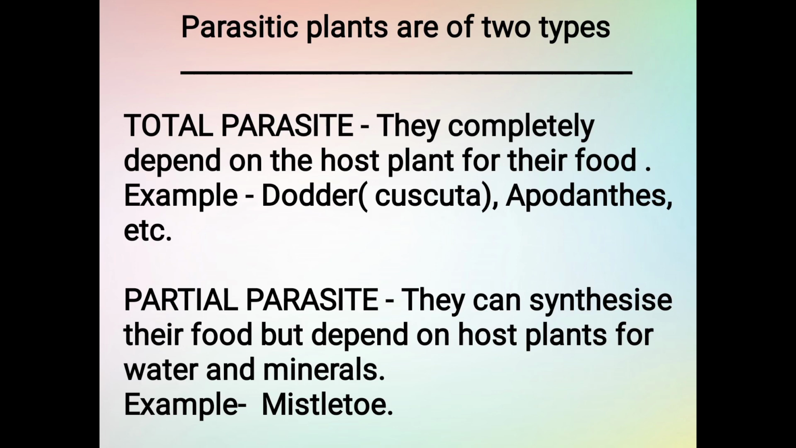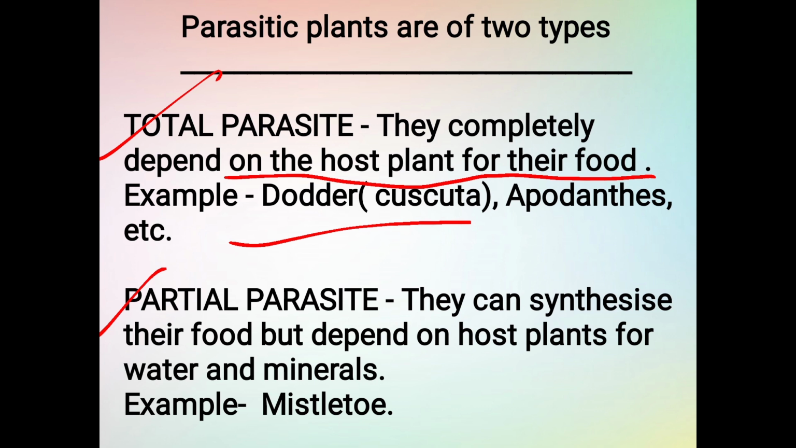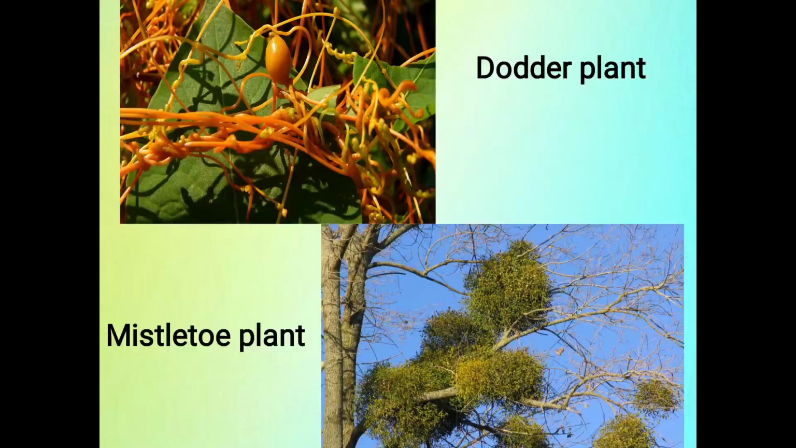Parasitic plants are of two types: total parasites and partial parasites. Total parasite means the plant is completely dependent on the host plant for its food, like dodder or cuscuta. Partial parasites are not fully or totally dependent. They take only the water and minerals from the host plant, like mistletoe. You can see here the picture of the dodder plant and mistletoe plant.